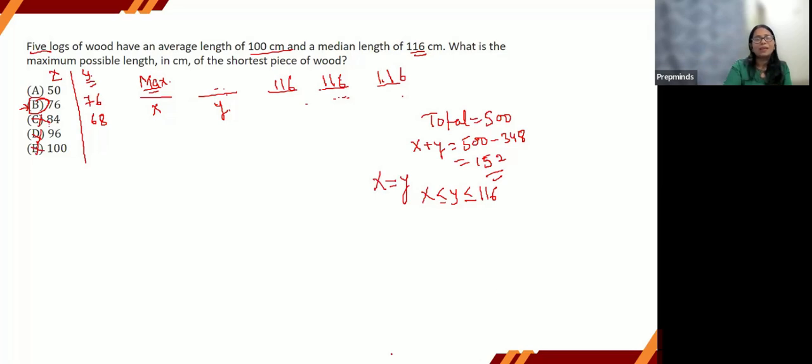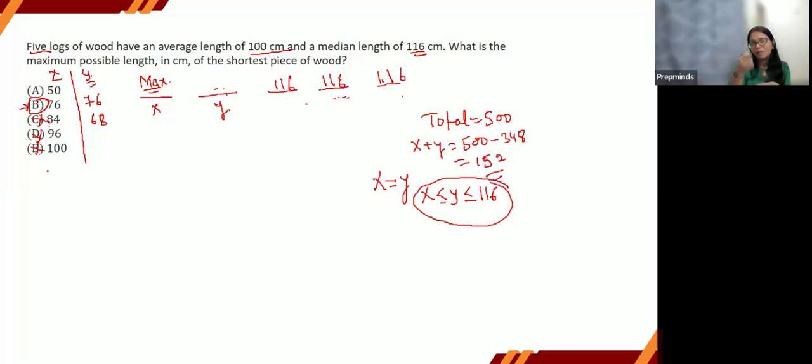So probably this was also not required here. Like from here only we know that x plus y is equal to 152, right? And the condition we have on x and y is this, right? That's the general condition as per the median question. Now, as the question is asking for the maximum value, that means x is equal to y. So in that case, what will happen? 2x is equal to 152. So x is equal to 76. So these options were also not required to go ahead with. We can get the answer directly.